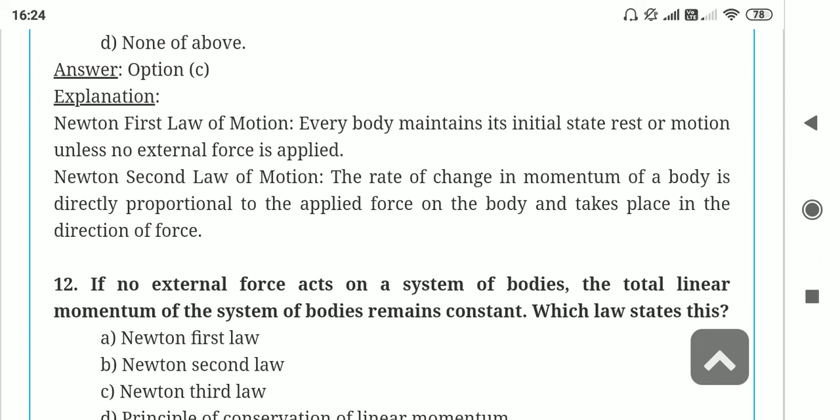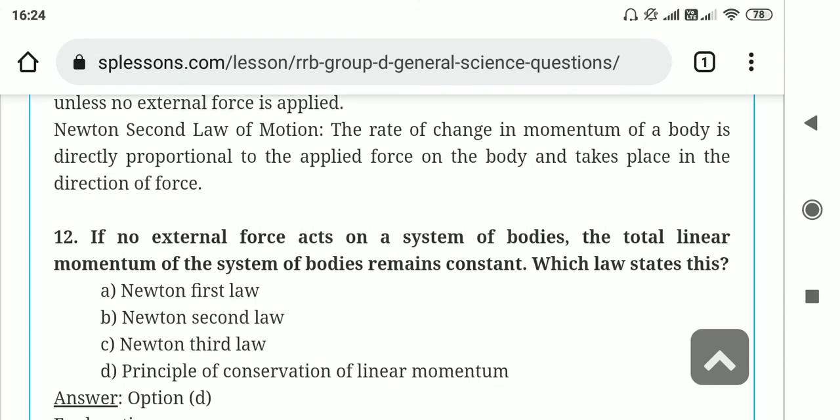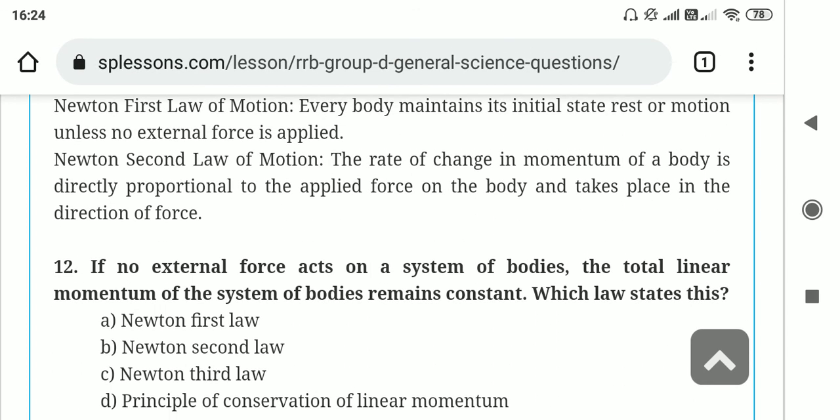This one is similar. Here, if no external force acts on a system of bodies, the total linear momentum of the system of bodies remains constant. It means the momentum is not changing. Why? The change of momentum occurs only when we apply force. Is this Newton's first law? No, it is not Newton's first law. Actually, Newton's first law says that when we don't apply force from outside, the body moves at the same velocity, okay. That is the first law.